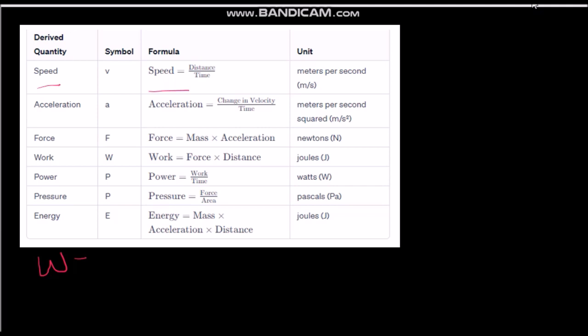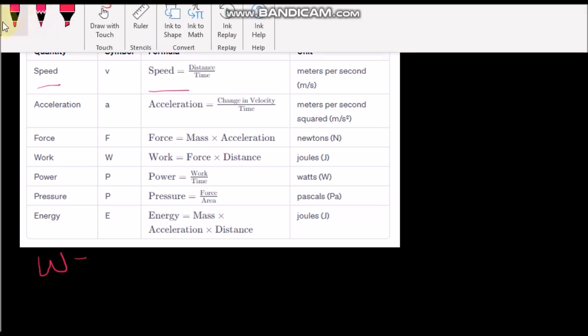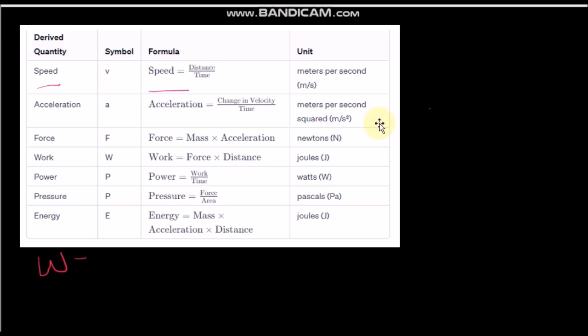All right, let us see one example. Let's take speed. Let me change my writing. Okay, look, speed is a derived physical quantity.